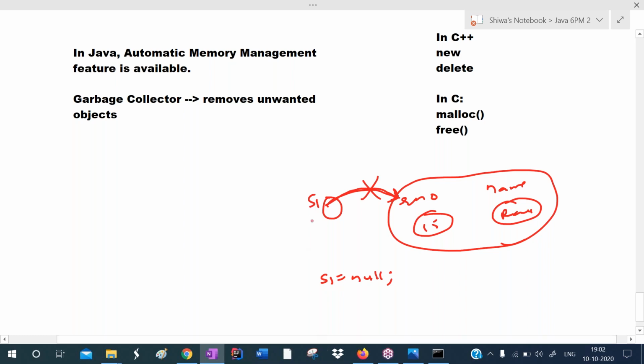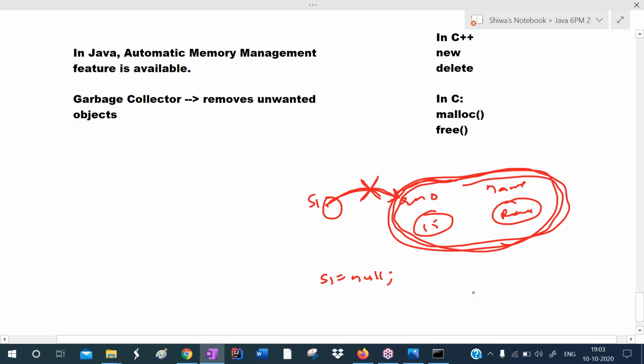Now s1's value is null, so s1 is not pointing to this memory location. So now this is an unwanted, unreferenced object. If this memory location's address is in s1, then that is a referenced object. But now I'm writing one statement, s1 equals null, which means it is unreferenced now. This memory location's address is not in s1, so this is an unreferenced, unwanted object.